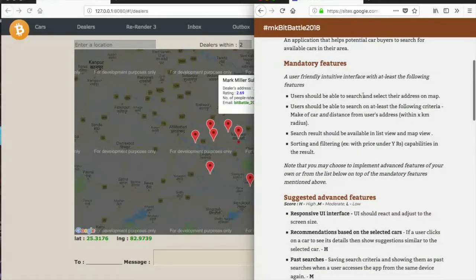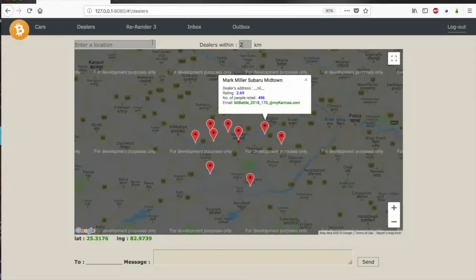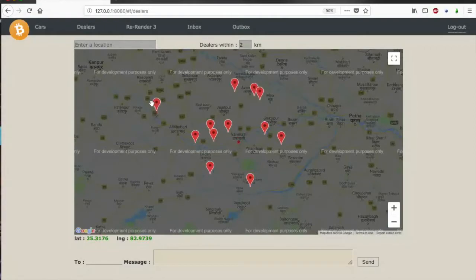The user should be able to search and select their address on map. So yes, the user can select their address. The selection can be done from here, as I've shown you, and the user can also select their location by just drag and drop. So let me make it 80.